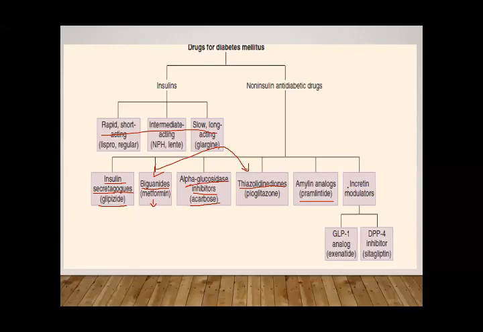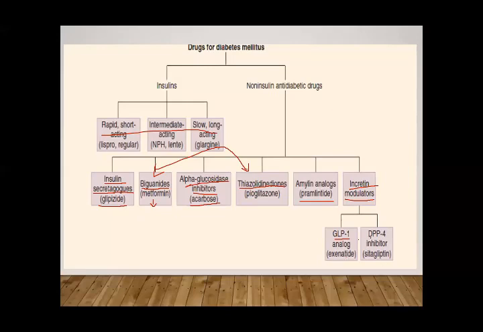Then we have incretin modulators. Incretin is also a hormone that is released in response to oral glucose intake. When we take glucose orally, some hormones are released from the GIT, which belong to the incretin family, okay? That hormone is glucagon-like peptide 1, or some other hormones, but this one is very important. And we have drugs. This hormone increases the release of insulin, and the drugs are exenatide, or we have a list of drugs.